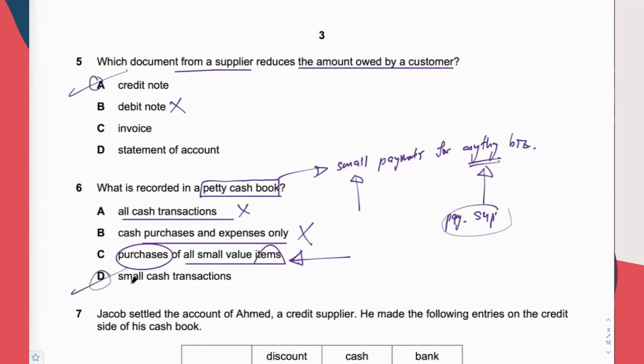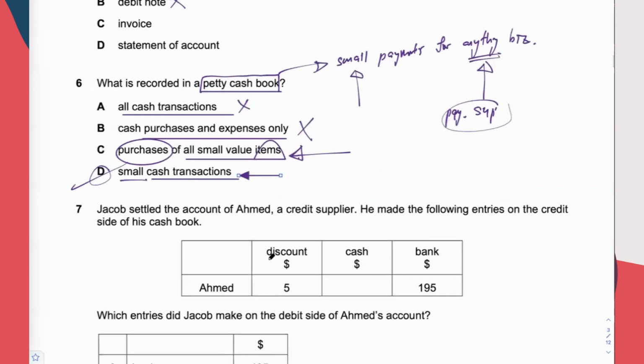Therefore, answer is D. Small cash transactions. It doesn't mention anything that you are buying or paying for in particular. Therefore, D is correct. It covers every small payment in cash, as opposed to larger amounts. Therefore, answer is D. Some students would have chosen C. That's a common mistake.